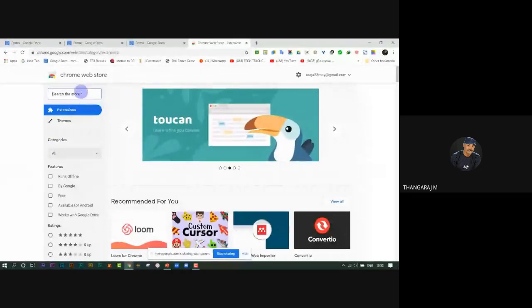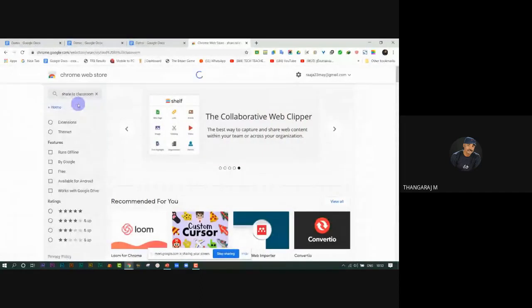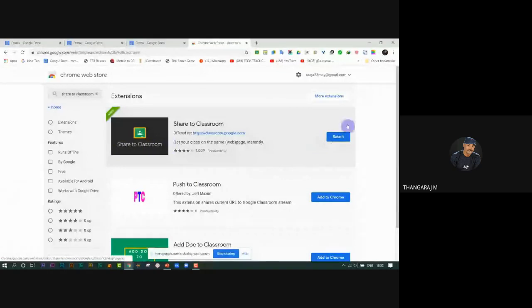Okay, just type Share to Classroom. Here, just click here. I have already installed it, so it shows rate it. Otherwise, it shows add to Chrome. Then click add to Chrome.